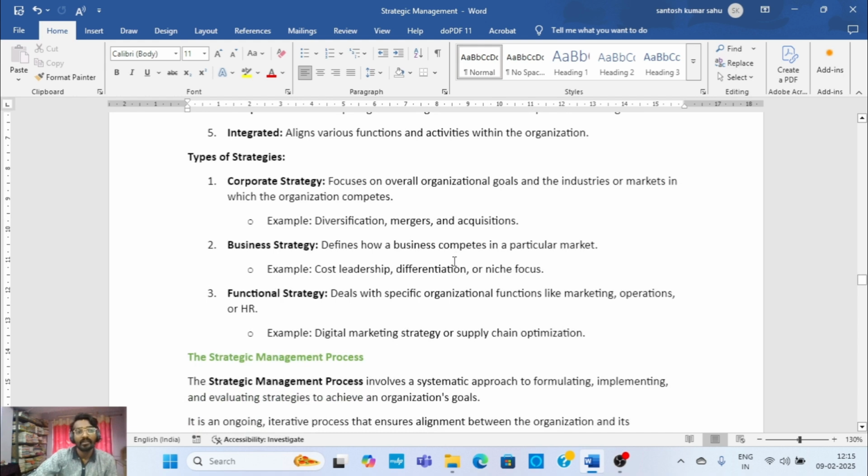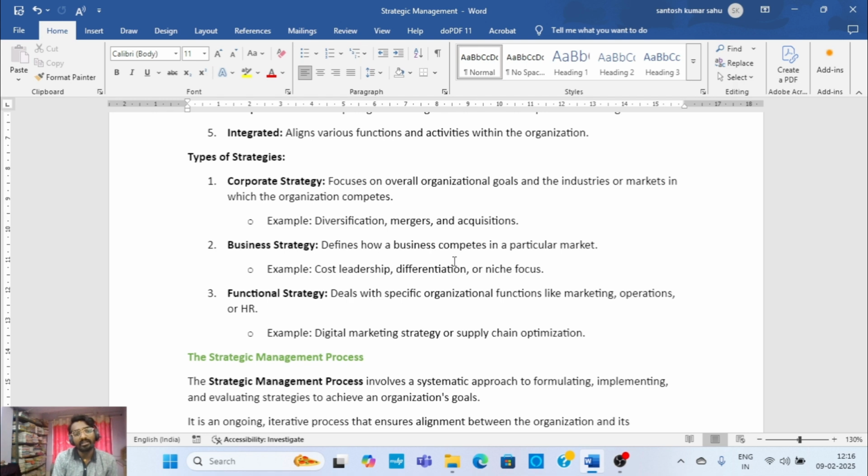of your firms, right? Then we discuss the types of strategies, and there are three types basically: corporate level, business level, and functional level. So let's discuss one by one. First is corporate level strategy. It focuses on the overall organization's goals, complete organization's goal को reflect करता है corporate level strategy, and the industries or markets in which the organization competes. For example, diversification, acquisition, mergers, all these are examples of corporate level strategy.